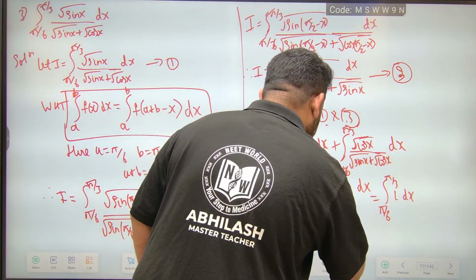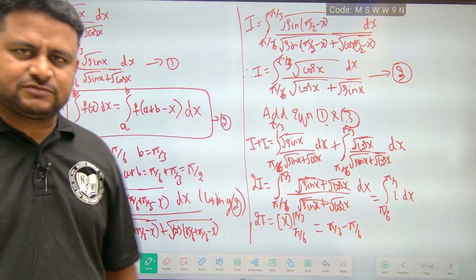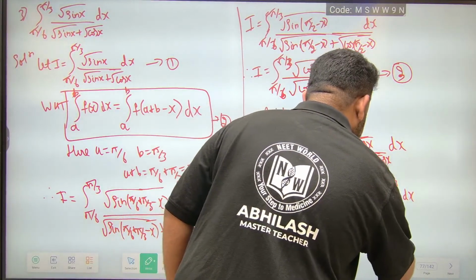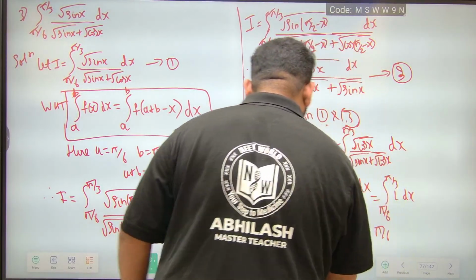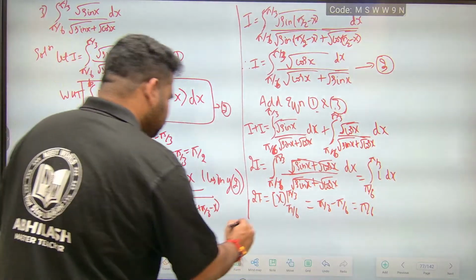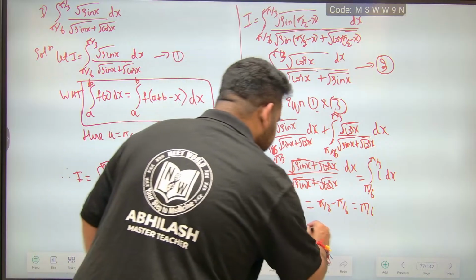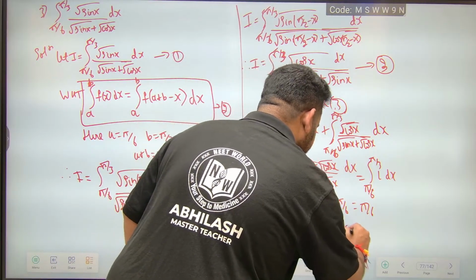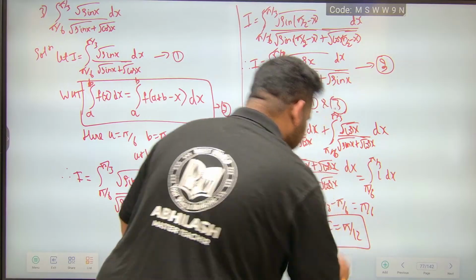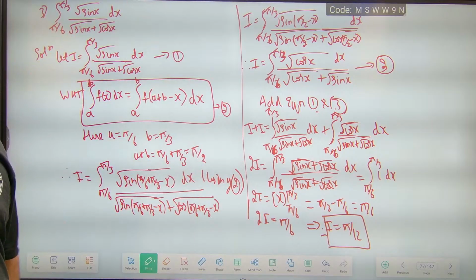Upper limit is pi by 3 minus pi by 6. That is what, friends? 60 minus 30 is 30 only. So I will get pi by 6. Now what I can do? 2 times I is equal to pi by 6. This implies I is equal to pi by 12. Therefore I is equal to pi by 12 is the final answer, friends.